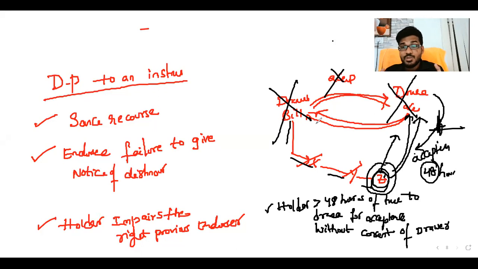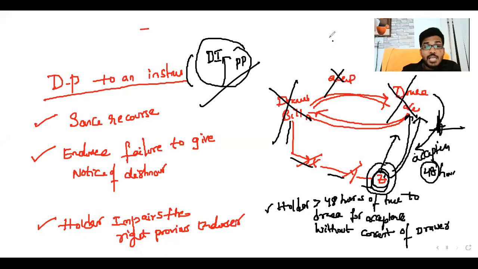So if you are receiving the instrument without acceptance, then you can present the instrument for acceptance. If you do not receive the acceptance within 48 hours, or you are providing more than 48 hours without the consent of the drawer, then the drawer is discharged from the instrument. These are the scenarios. These are the concepts related to discharge of instrument and discharge of party to instrument. Everyone is clear? Any doubt?